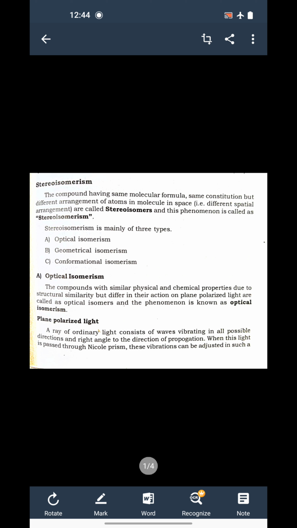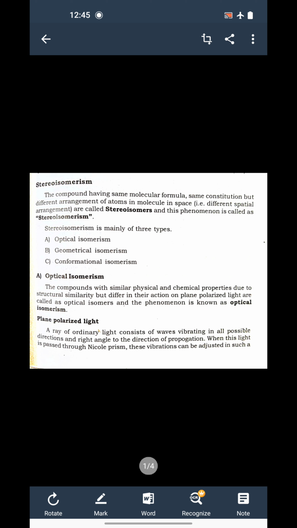It is okay that the two compounds have similar structure, and therefore their physical and chemical properties are similar. But we are saying that optical isomers differ in their action on plane polarized light. So what is this plane polarized light?